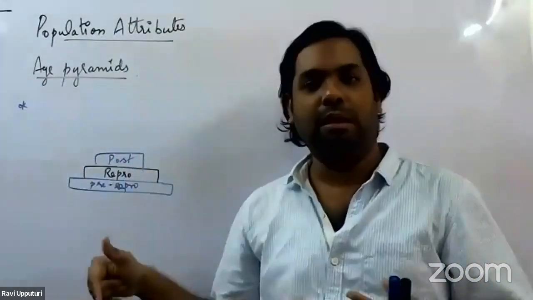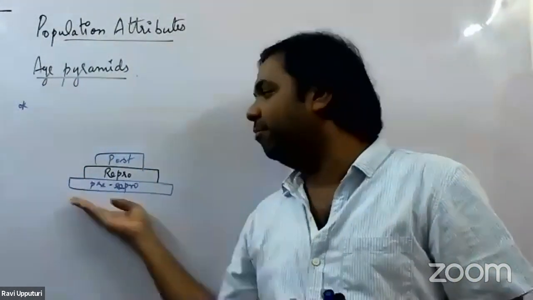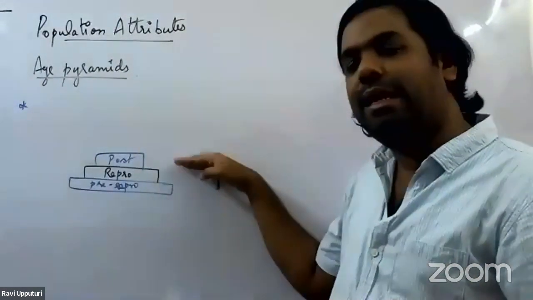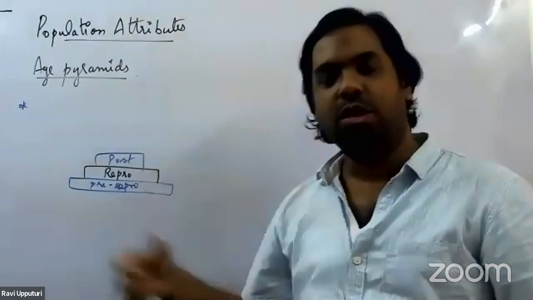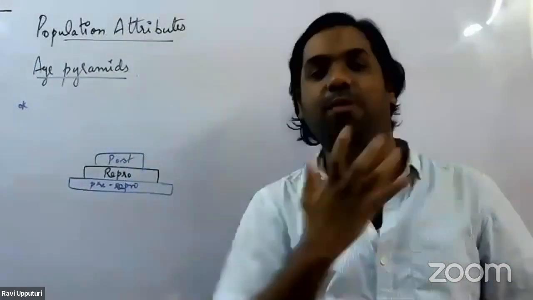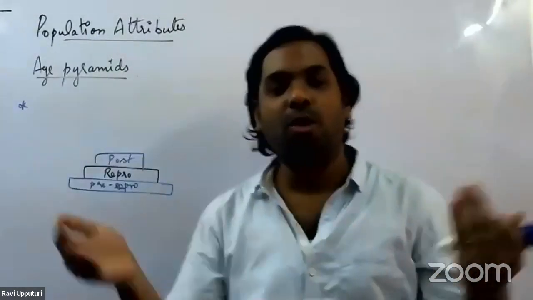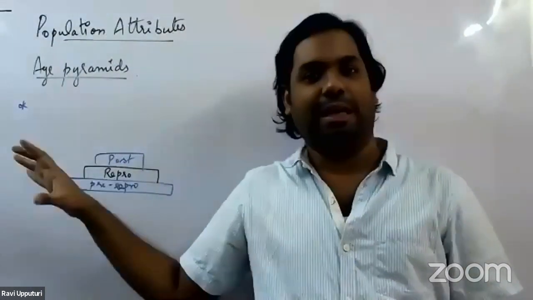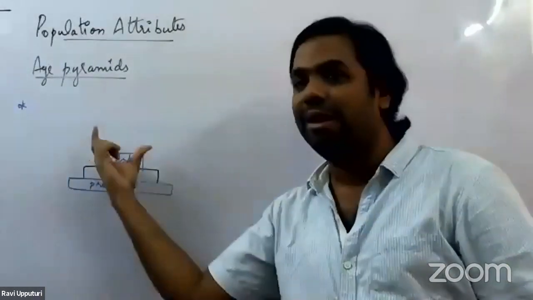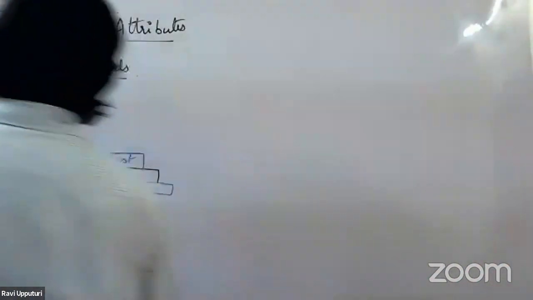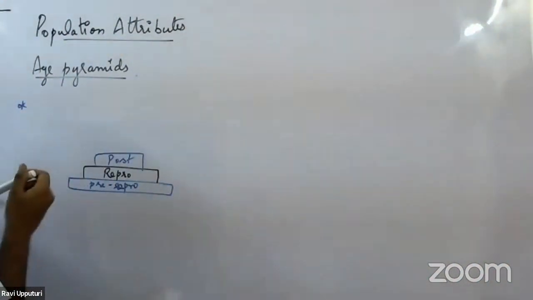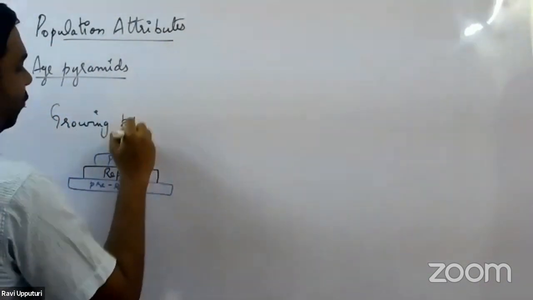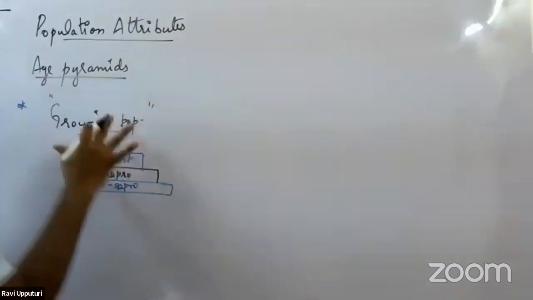So what would happen here is, whatever individuals are present in this group below 18, they would come to the next stage. As they come to the reproductive age, there would be more offspring being formed, as a result of which more individuals would be added to a particular population. So if we find an age pyramid like this, we start calling it a growing population. So we can identify the fate of this particular population.